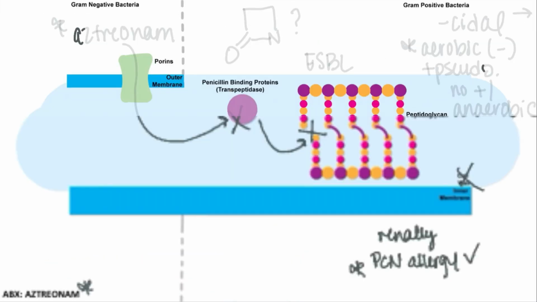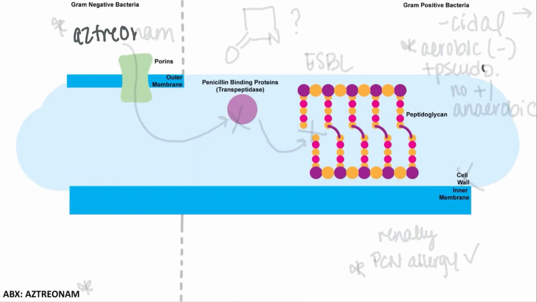Now, aztreonam is incredibly similar to our beta-lactam antibiotics. It is actually a monobactam, meaning that it retains that beta-lactam ring structure, but is lacking the adjacent ring structure that is generally found in the penicillins, cephalosporins, and carbapenems.